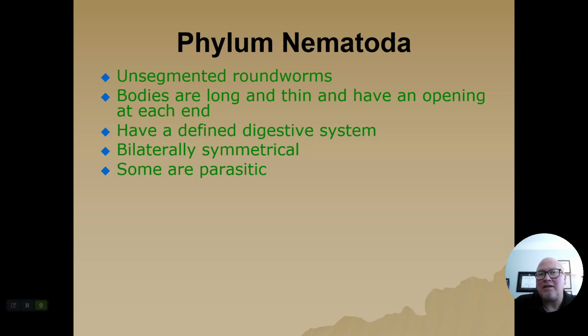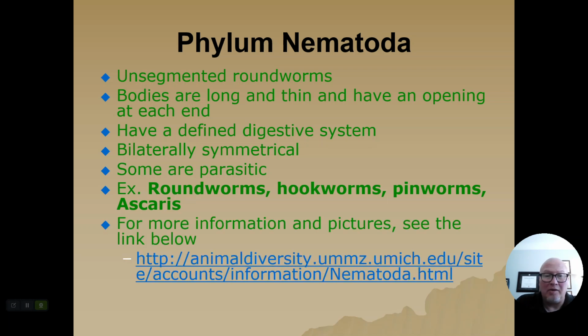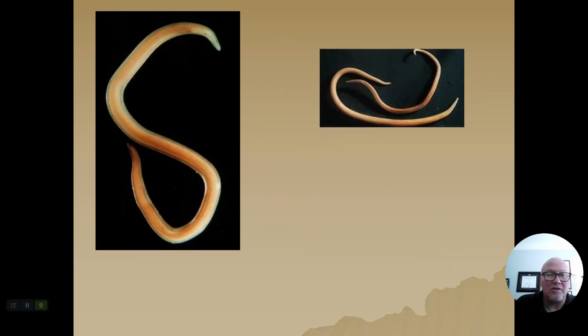Some are parasitic. In fact, an awful lot of nematodes are parasitic. When you ever talk about this, a cat or a dog having heartworms or worms in their intestines or whatever, these are parasitic roundworms. Roundworms, hookworms, pinworms. Again, here's a link for pictures and additional information, and here are some images.